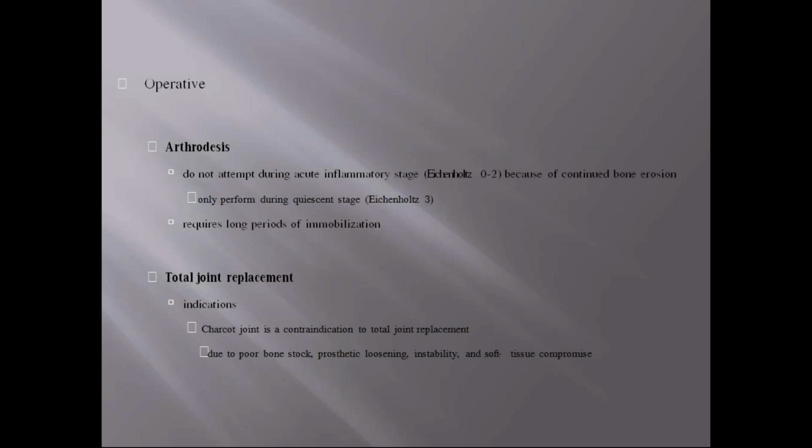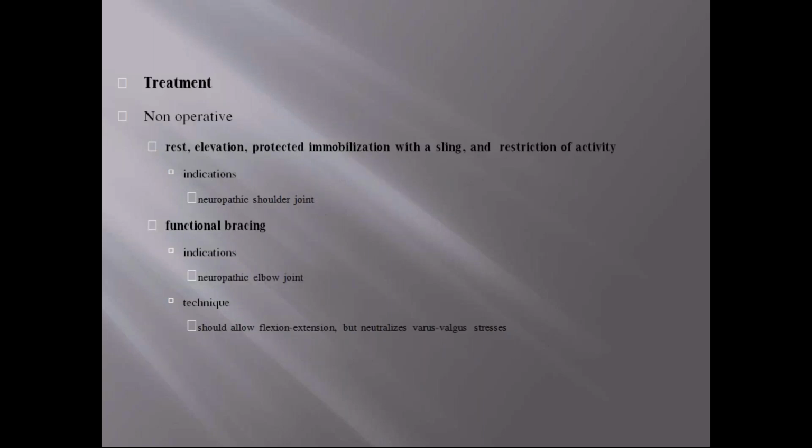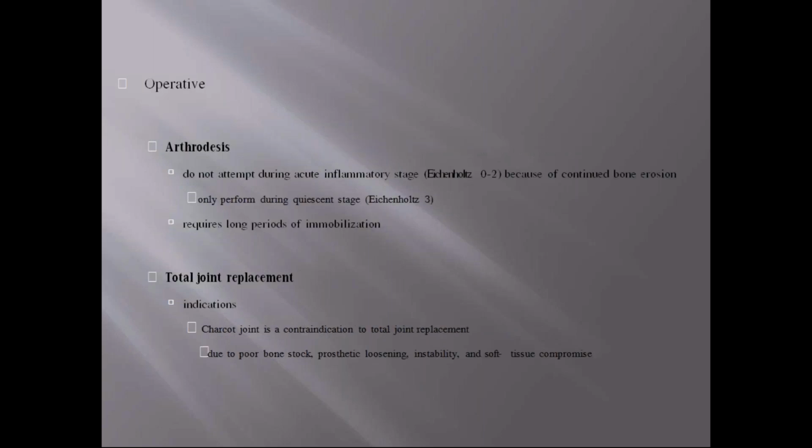And coming to the operative treatment, arthrodesis is what we do. The non-operative treatment is mainly in the acute stages, that is stage 0, stage 1, and stage 2. But operative treatment is performed only in the chronic stages. Do not attempt it during acute stages because of continued bone erosion. There is no use even if we do arthrodesis in acute stages. It's only performed in chronic stages, that is stage 3, and it requires prolonged periods of immobilization.